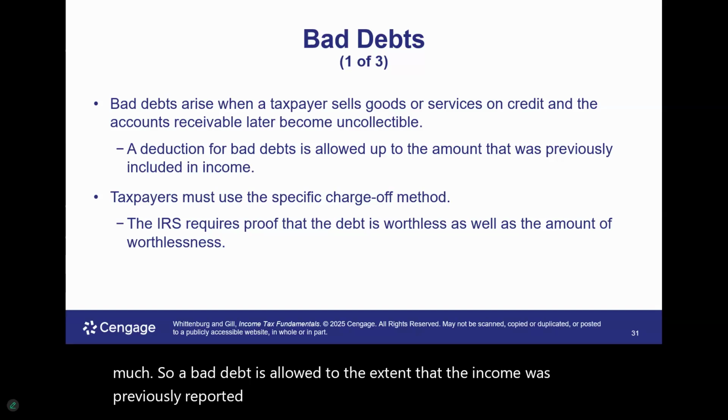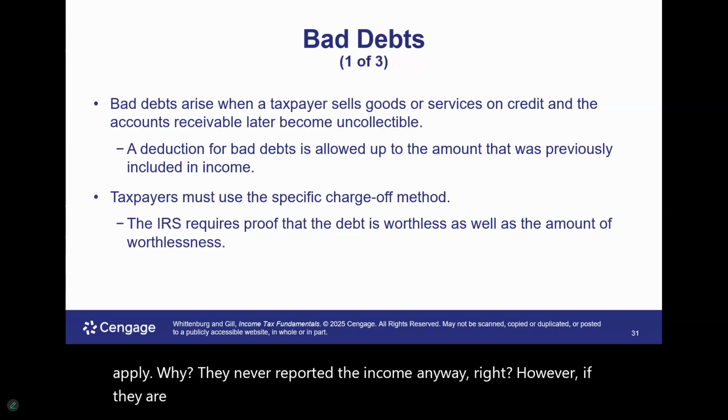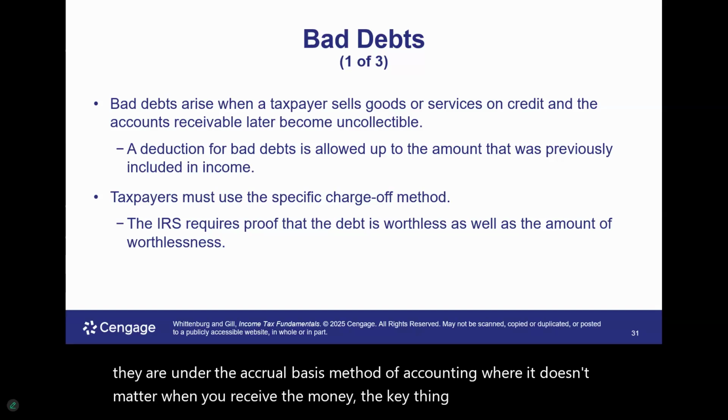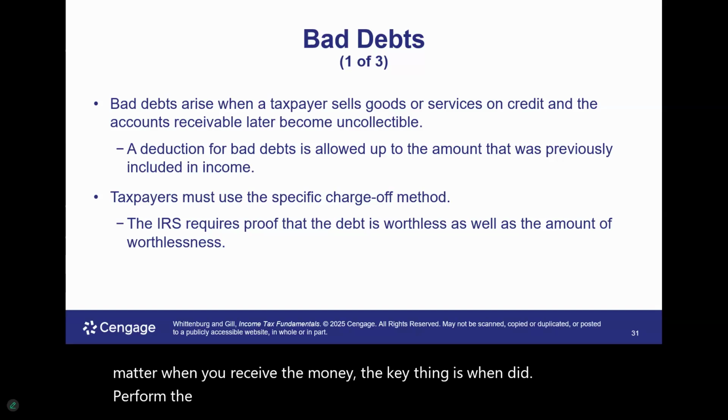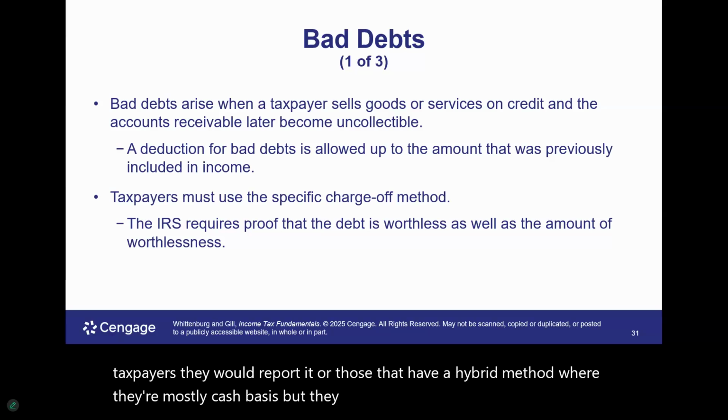So if an individual is on a cash basis, this isn't going to apply. Why? They never reported the income anyway, right? However, if they are under the accrual basis method of accounting, where it doesn't matter when you receive the money, the key thing is when did you perform the service? That means you earned it. In such case, for accrual basis taxpayers, they would report it, or those that have a hybrid method where they're mostly cash basis, but they do account for accounts receivable.